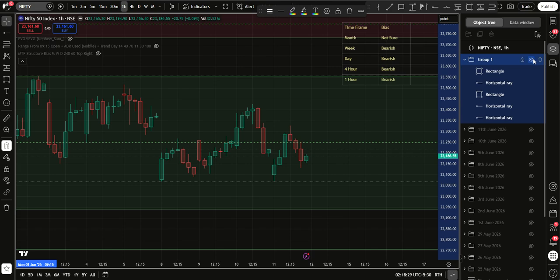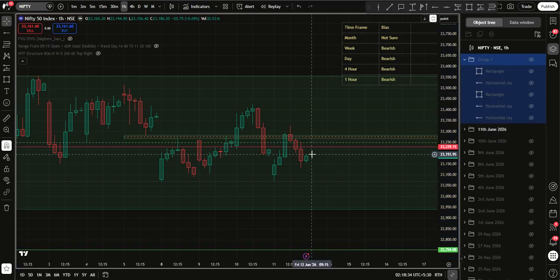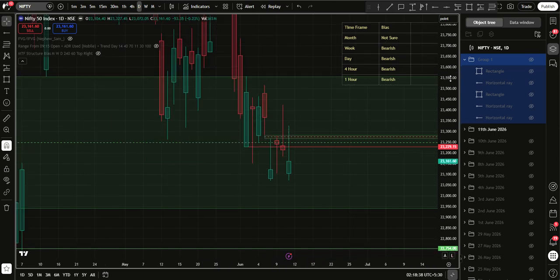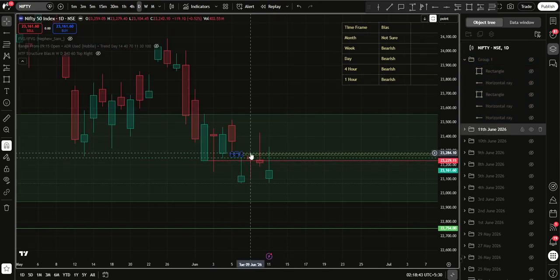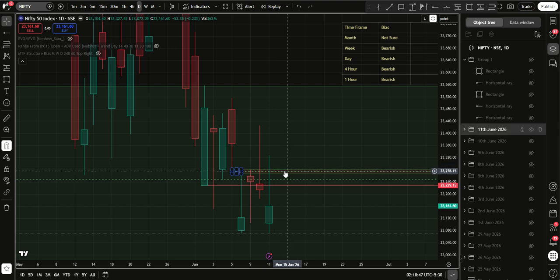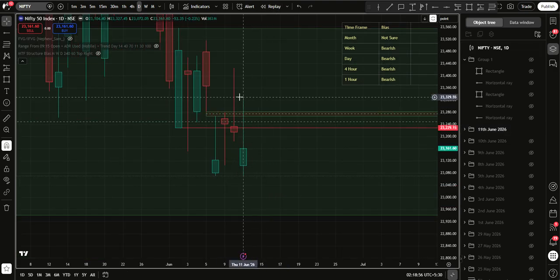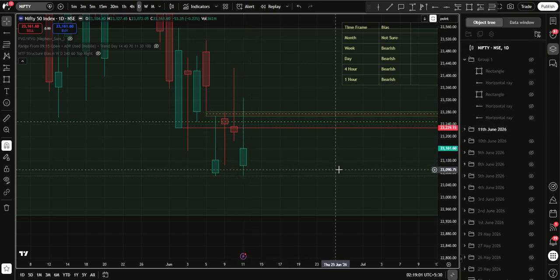So, let's check yesterday's analysis as we normally do. This is what we had analyzed yesterday. And let's go to a Nifty daily chart. This is Nifty on a daily time frame, as you can see. The analysis was that this is a fair value gap. If I zoom out, this is a red fair value gap. That's the sell side liquidity, and this line is also a sell side liquidity zone. So it was supposed to trade below these levels, and if it ever went above it, it was supposed to be sold off. That's exactly what happened.